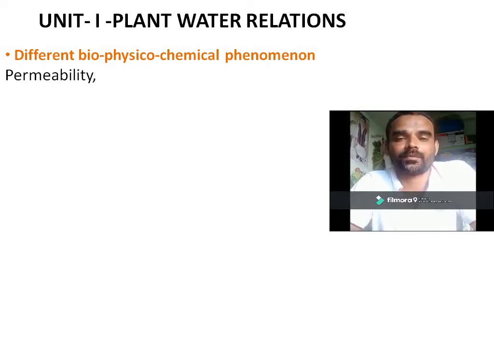Permeability is a property of a membrane by virtue of which molecules can move across that membrane. Depending upon that property, membranes are divided into three types: permeable membrane, semi-permeable membrane, and impermeable membrane.